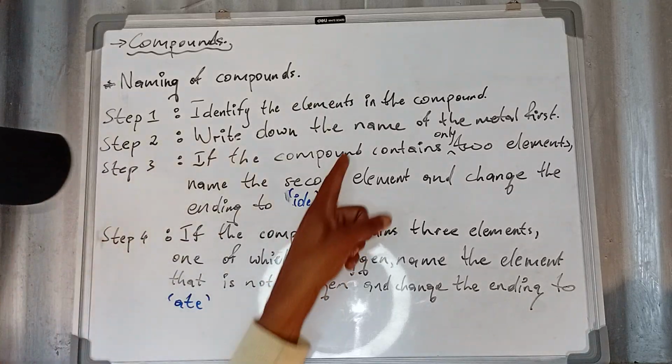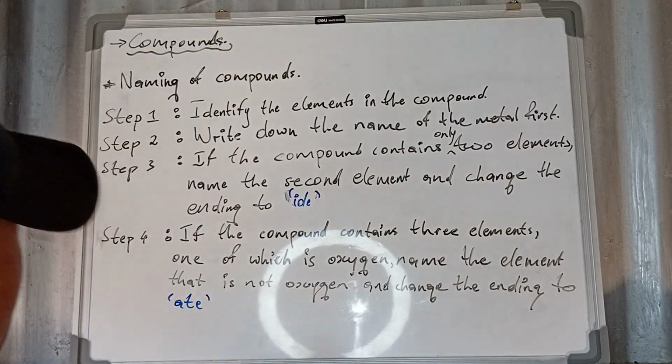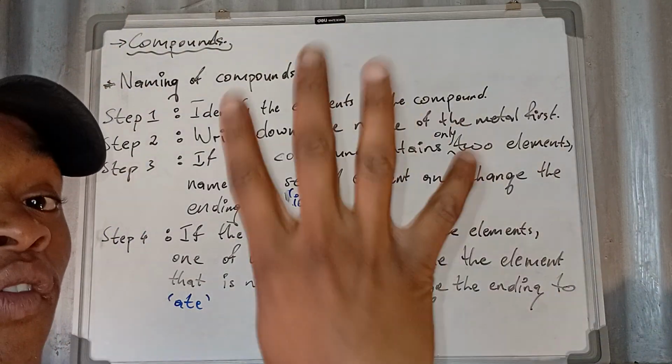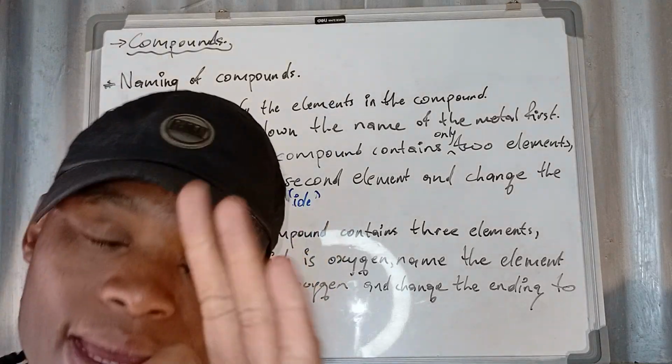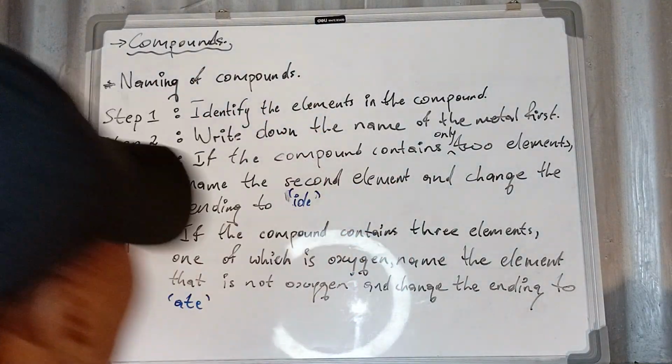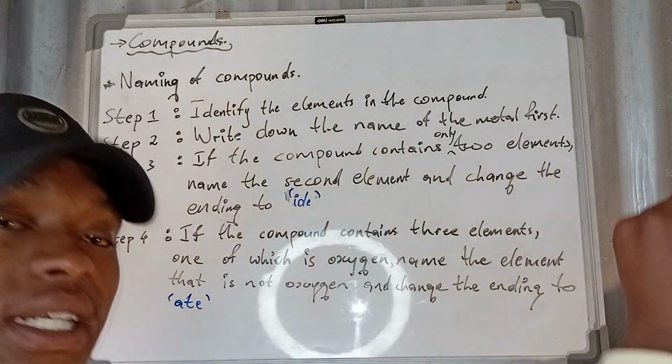Okay, let me explain these two things. Remember, for us to name a compound, we need firstly how many steps? Four steps, but it's going to be three steps or four steps. Listen to me carefully. Step number one, you identify the elements in that compound.